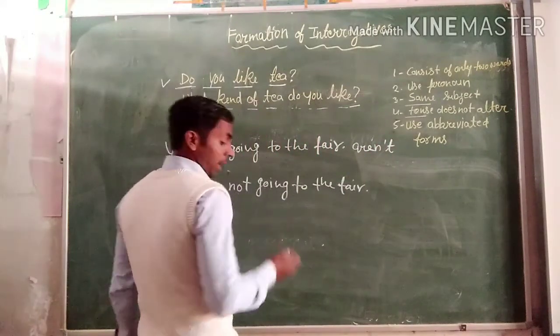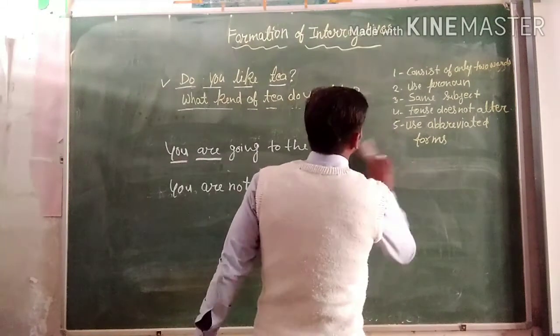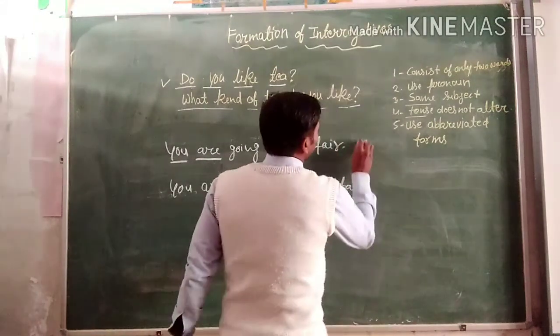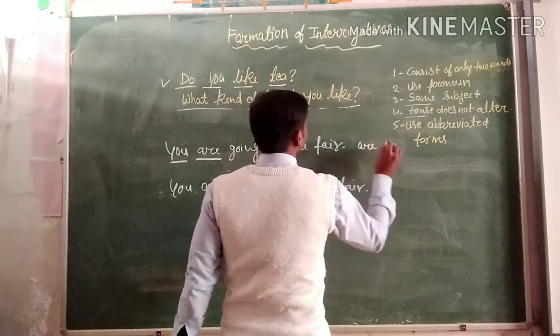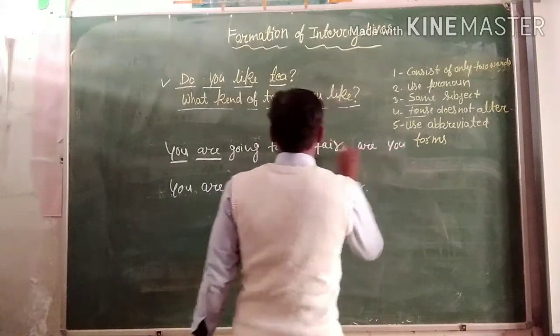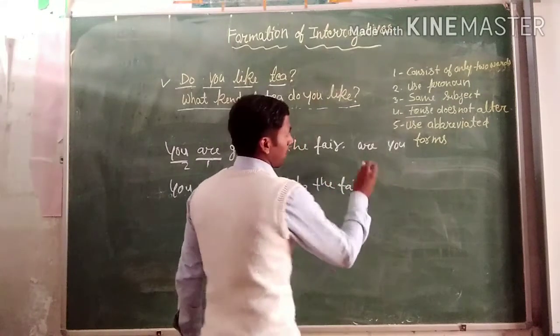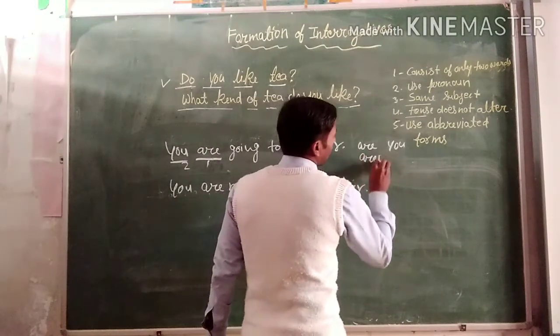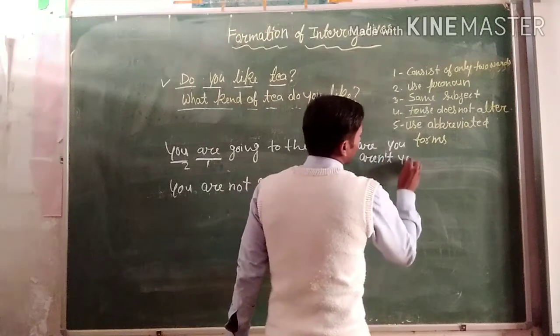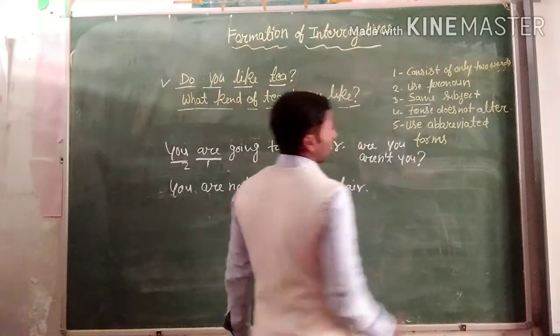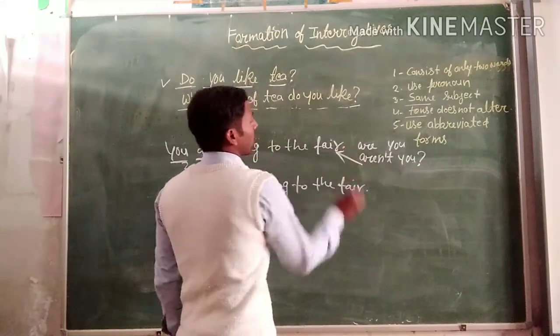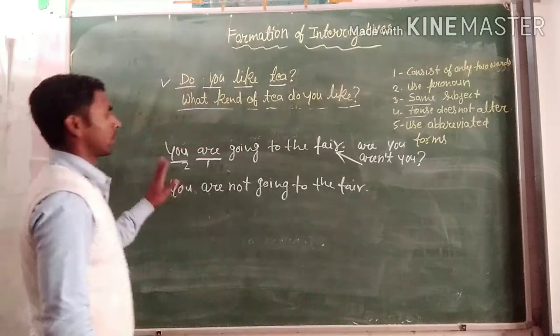Take are and you, change into negative form: "aren't you?" and put the question mark. It is the answer for this statement.